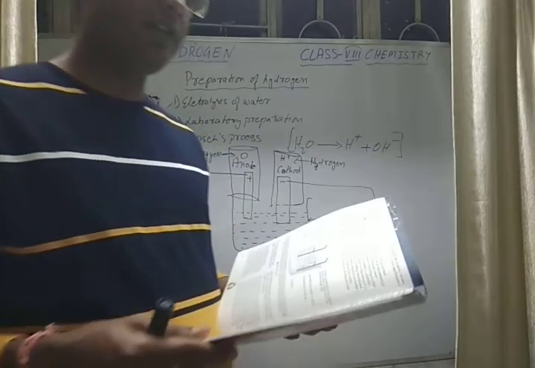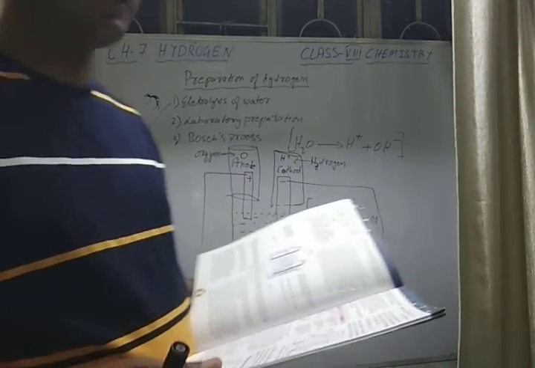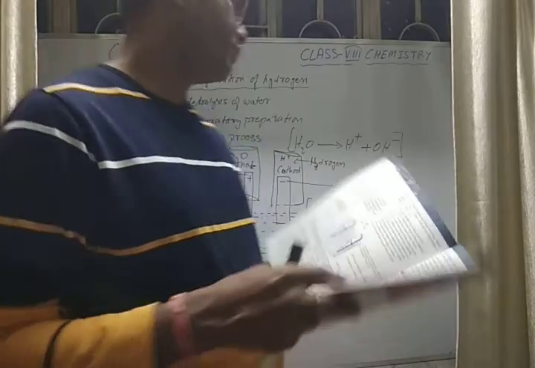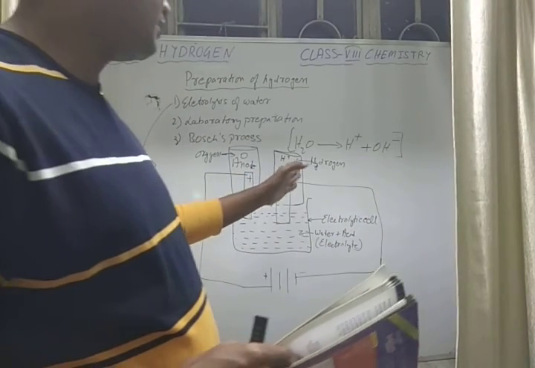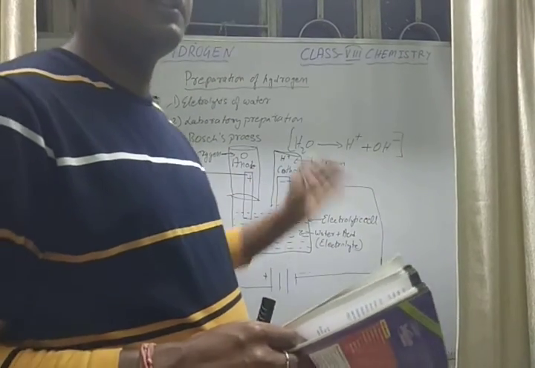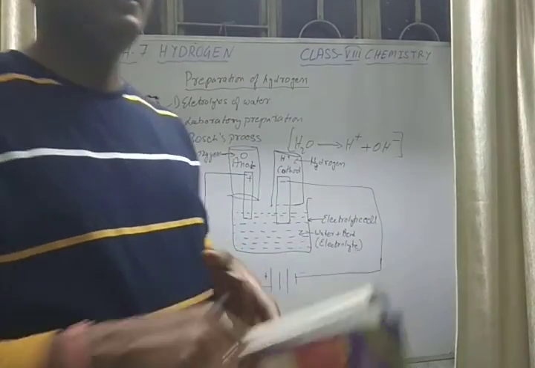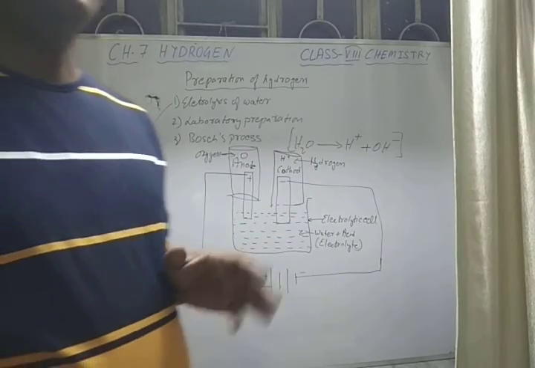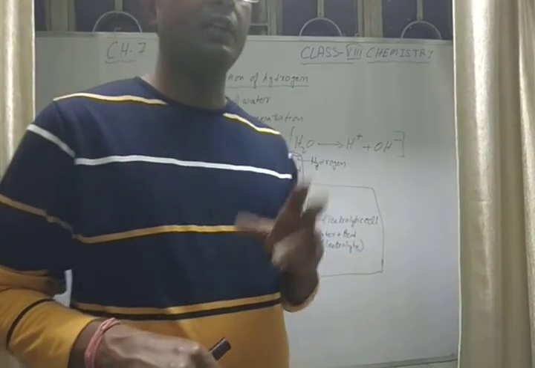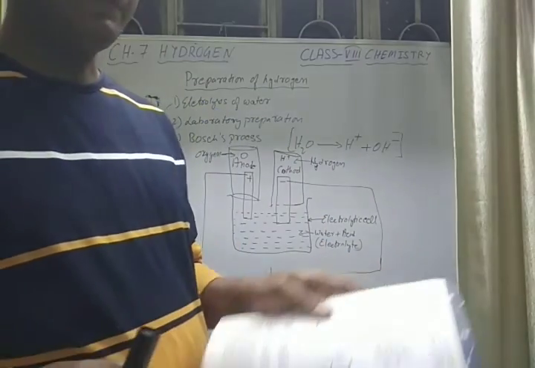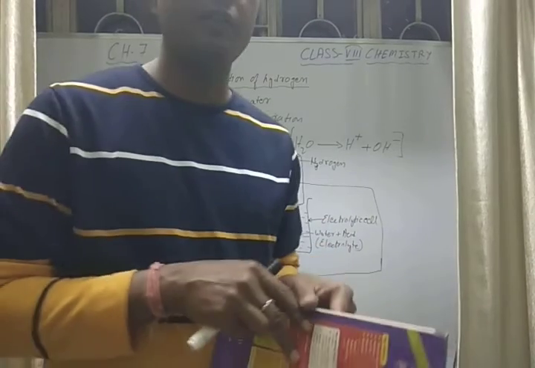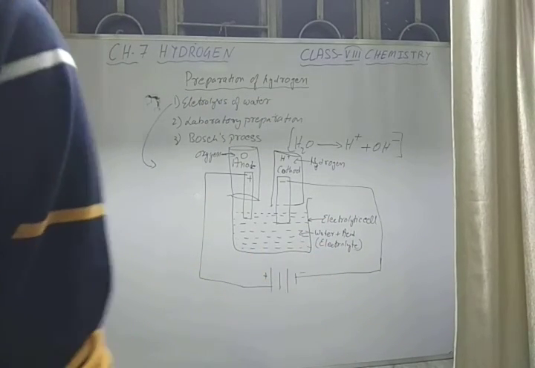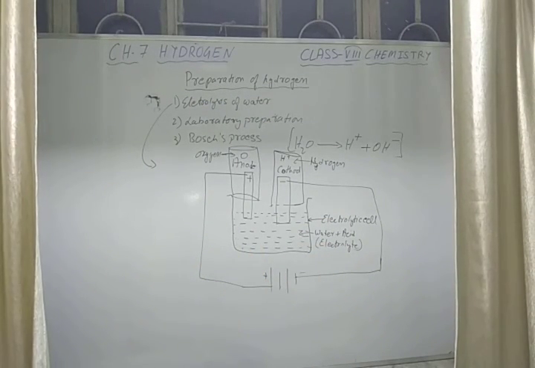Hydrogen gas is released at the cathode, while oxygen gas is released at the anode. When you take the volumes, you will see that they are released in a 2:1 ratio. This also proves that in one molecule of water there are 2 atoms of hydrogen and 1 atom of oxygen. In this way we can prepare hydrogen by the process called electrolysis.